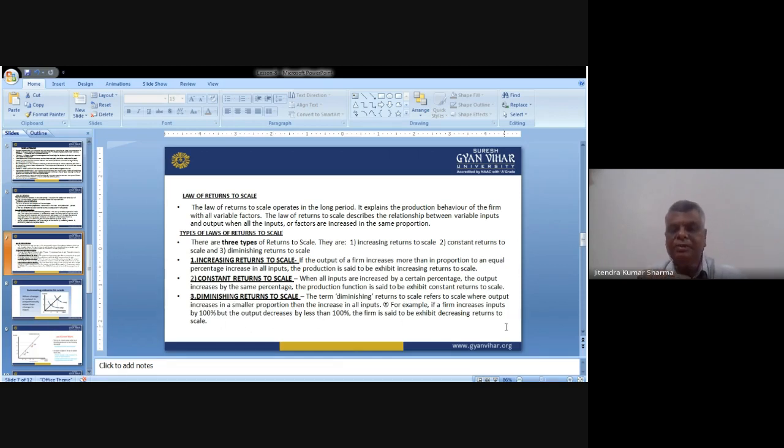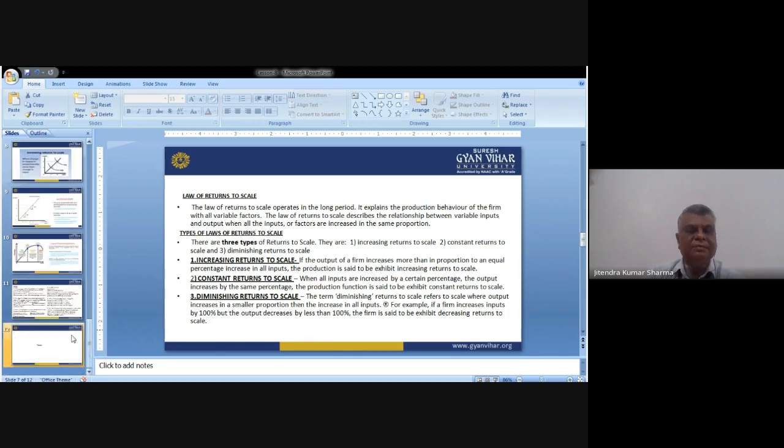The term diminishing returns to scale refers to the scale where output increases in a smaller proportion than the increase in all inputs. For example, if a firm increases inputs by 100%, but the output increases by less than 100%, or for example 80%. After that 70%. After that 50%. So like that, this exhibits decreasing returns to scale, which we categorize in economic terms as diminishing returns to scale.